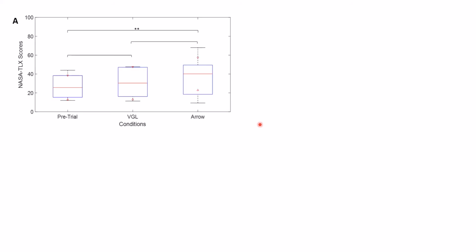We asked the participants to answer the NASA TLX questionnaire at the end of each trial. We compared VGL and the directional arrow. As you can see, VGL always possesses less mental workload compared to the directional arrow, which is in its favor.